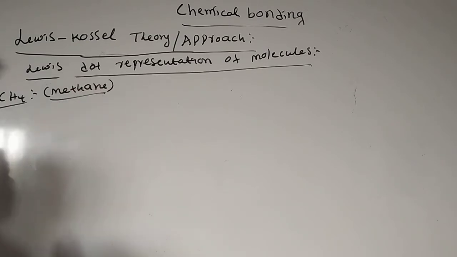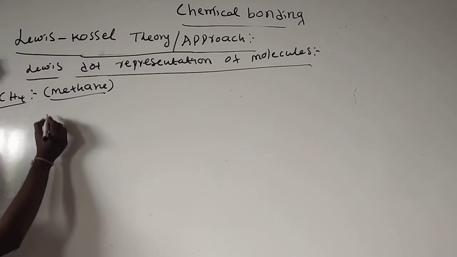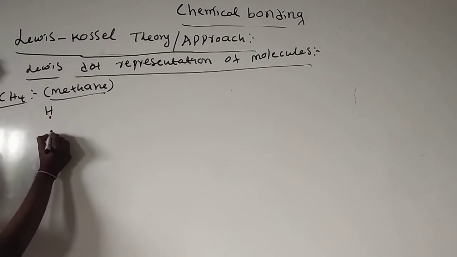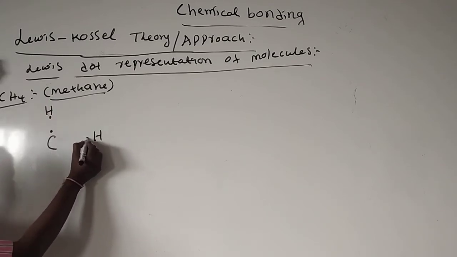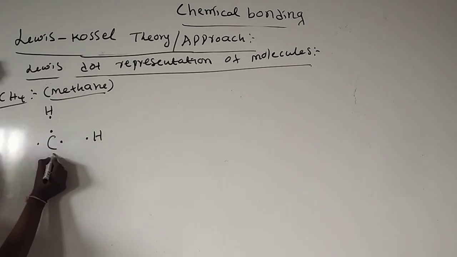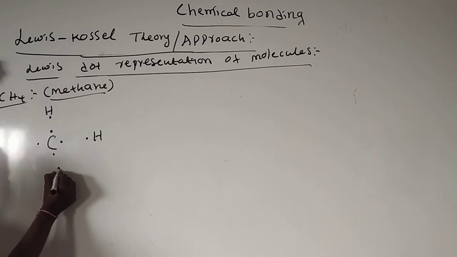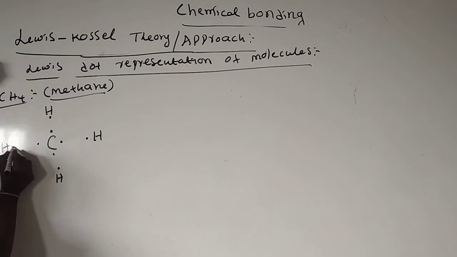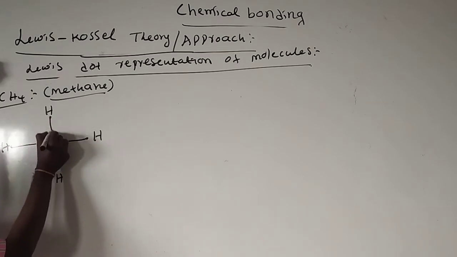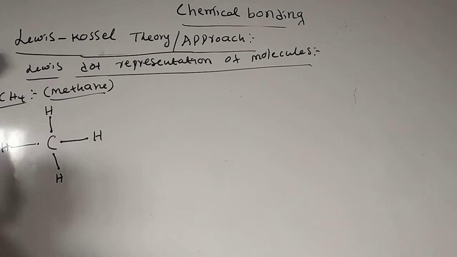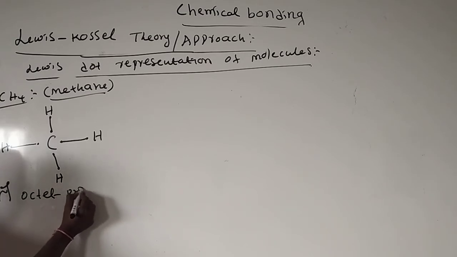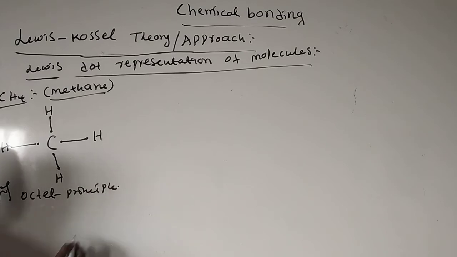Here carbon, and here hydrogen with 1 lone electron, here also hydrogen. Carbon has 4 valency electrons. See, it forms 1 bond, 1, 1, 1. There is no lone valency electron left. It also follows the octet principle, and it is stable.